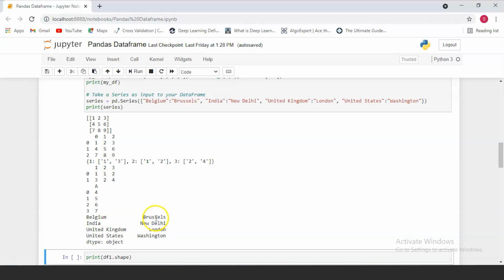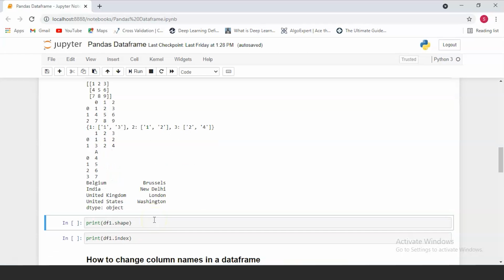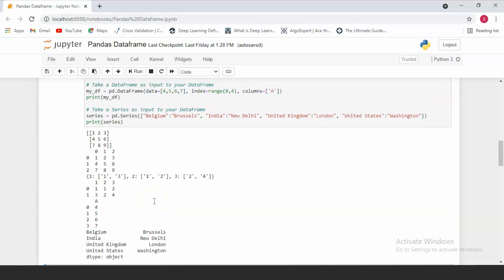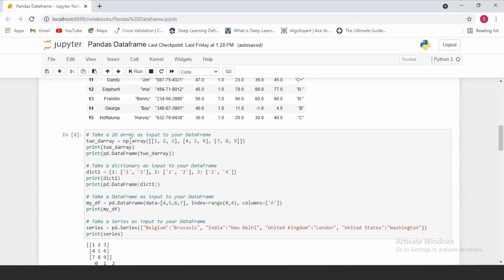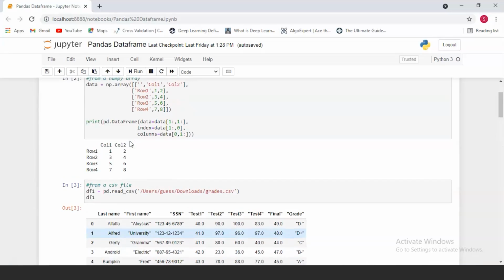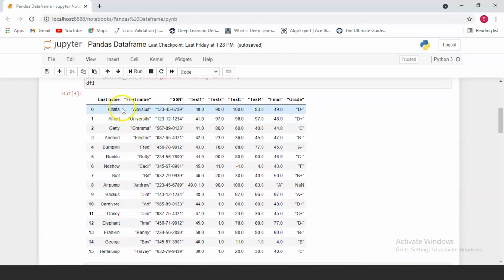Now over here the column is only this, so the corresponding values, these are nothing but the row labels. So Belgium here is the row label and Brussels is the column value. Because this is not a data frame, as you can see, the label that we get for it is a dtype object.